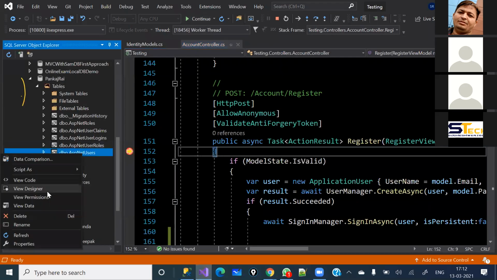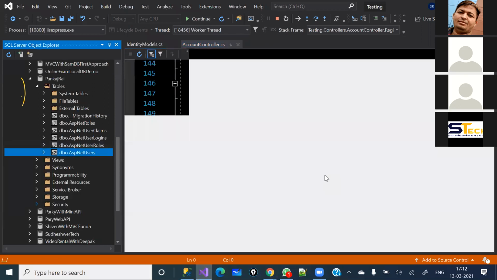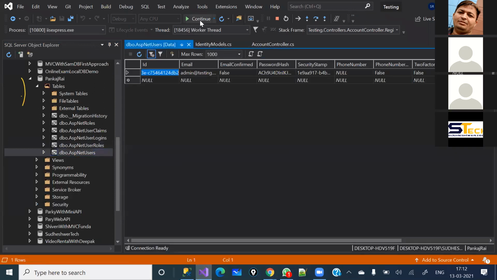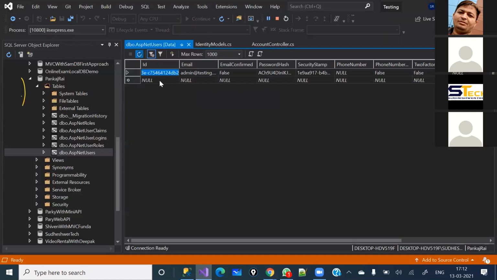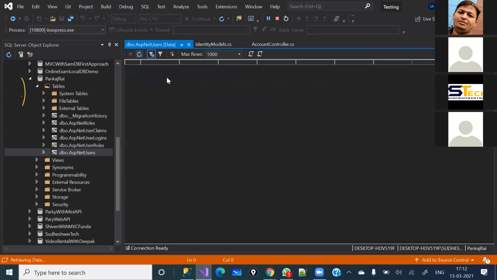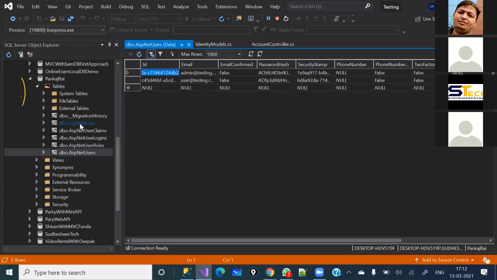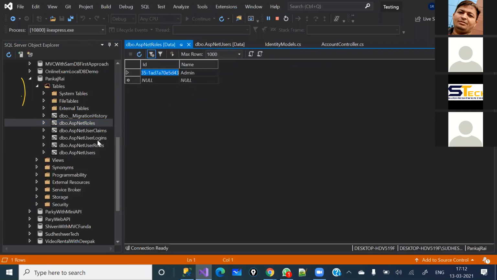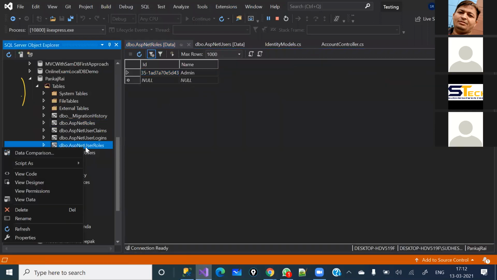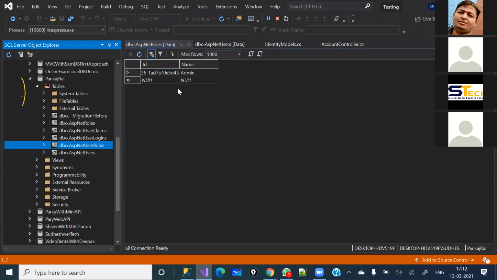Now once I have registered here, it will go here and log in, and only into this table will this entry be done when that piece of code is executed. As of now that is not done. Let's hit continue, and here it will show you the login. Let me refresh this table and see, only that entry has gone inside the AspNetUsers, not anywhere else. You know that we have not created any role. Let me show you it again. So nothing has happened here, and nothing has happened here as well, right? Only one user has been added, right?